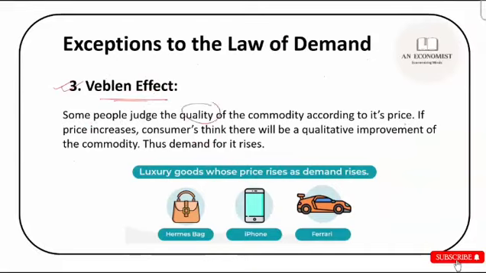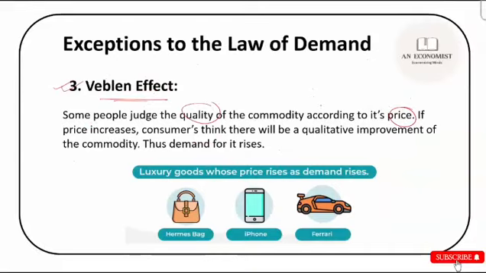So if you link the quality of the commodity according to its price, then you will always tend to buy high priced commodity because they will reflect higher quality, right? As a consumer, we often do this, right? It is not something hypothetical. It is something that we see in our daily lives, that if you go to the market and you have two shirts, suppose one shirt costs more than the other, you might feel that okay, this shirt is made up of higher quality materials, right?